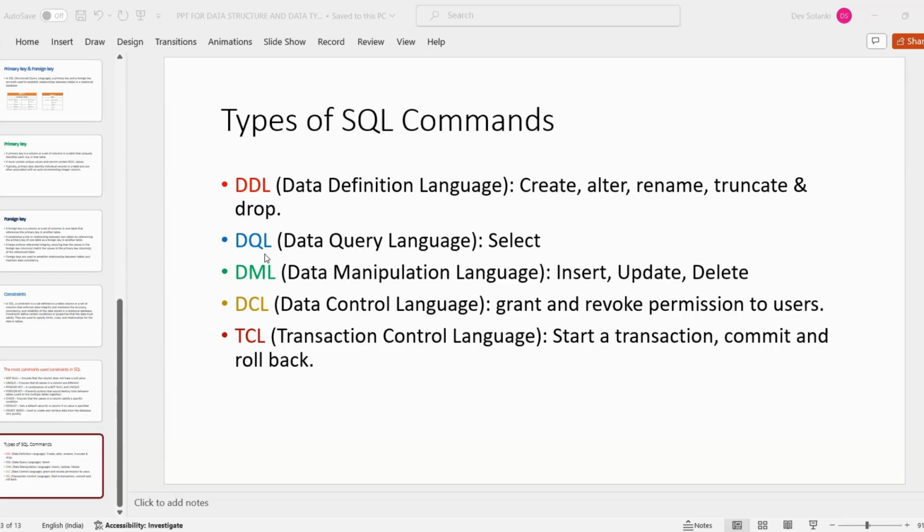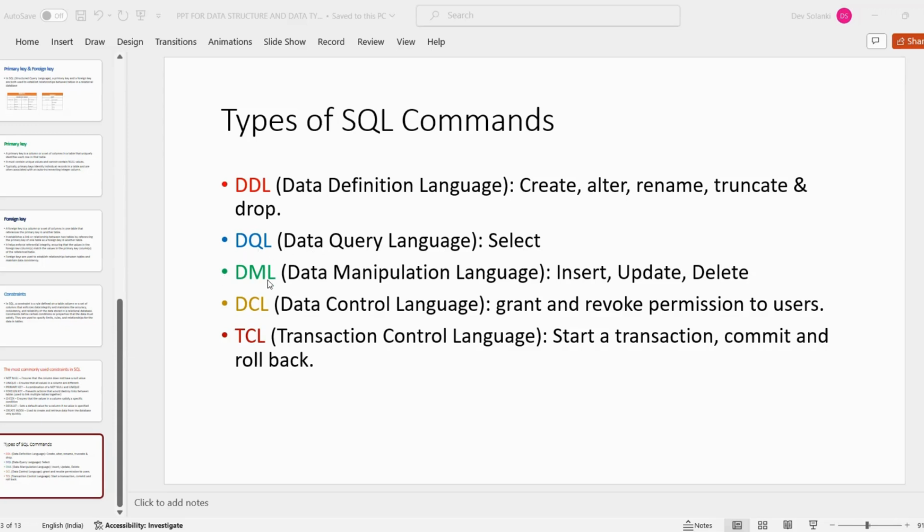Then next is data query language. The select command comes under data query language, where we select a particular table or particular column. If we want to see any column, we can use the select command, which comes under DQL.